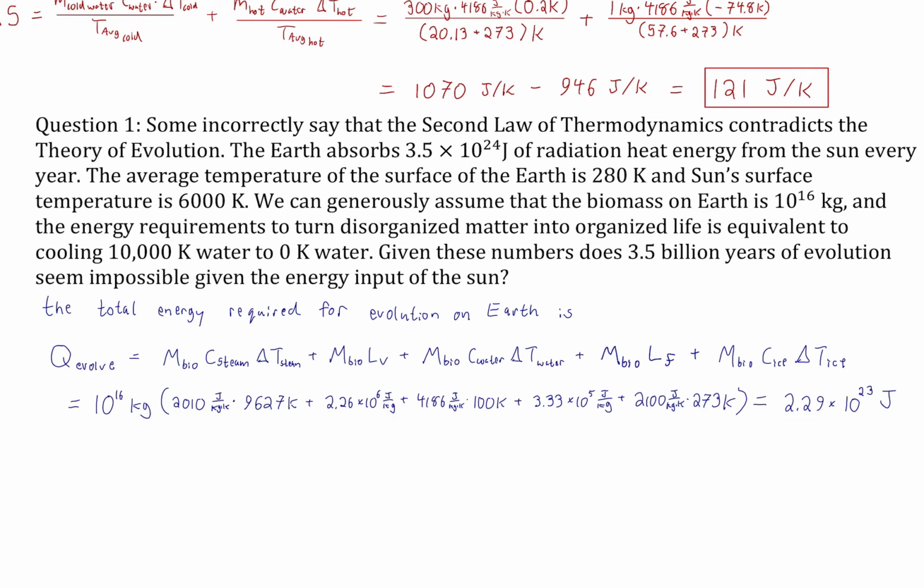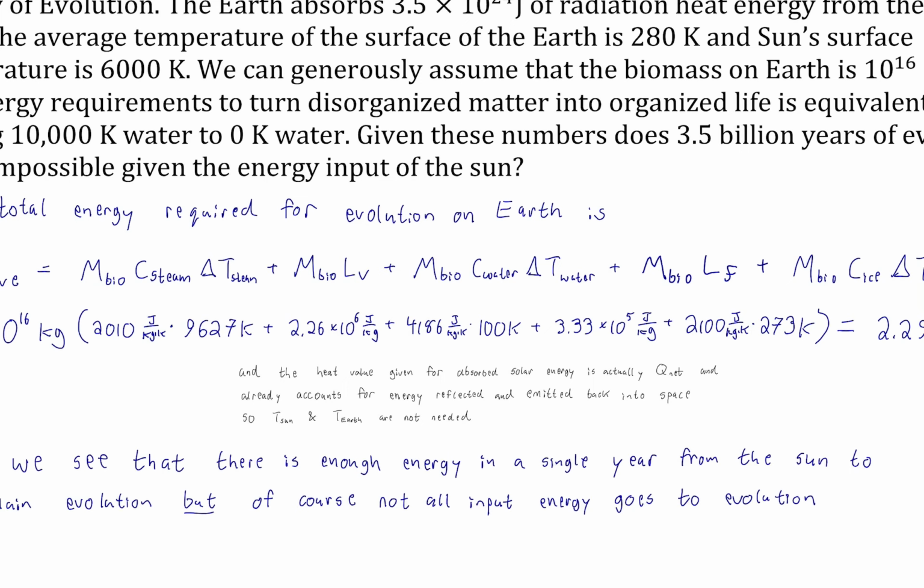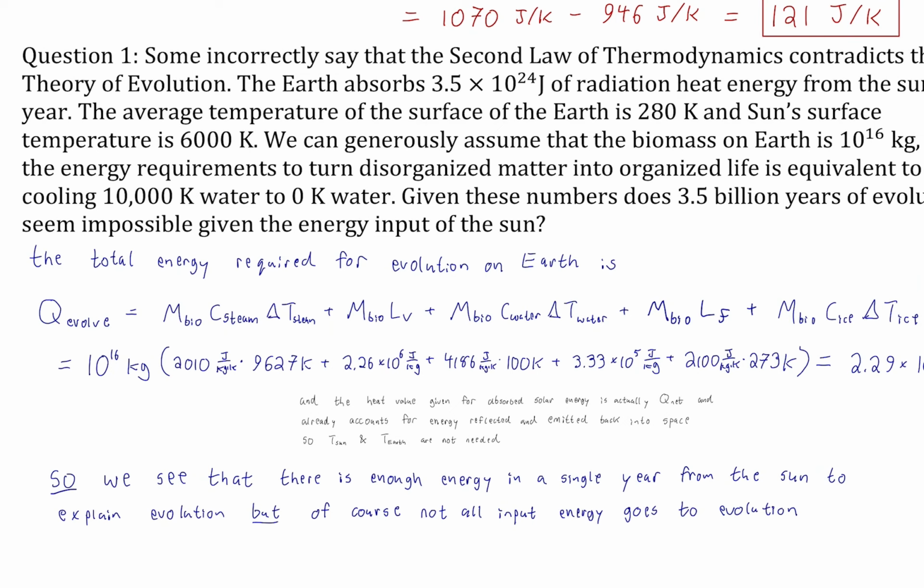So how does that compare to how much energy we're getting? Well, we were getting that much energy every year. Wow. The heat value given for absorbed solar energy is actually Q net and already accounts for the energy reflected and emitted back into space. So that means that the temperature of the sun and the earth are not even needed. So we see that there is enough energy in a single year, let alone 3.5 billion of them, coming from the sun to explain evolution.